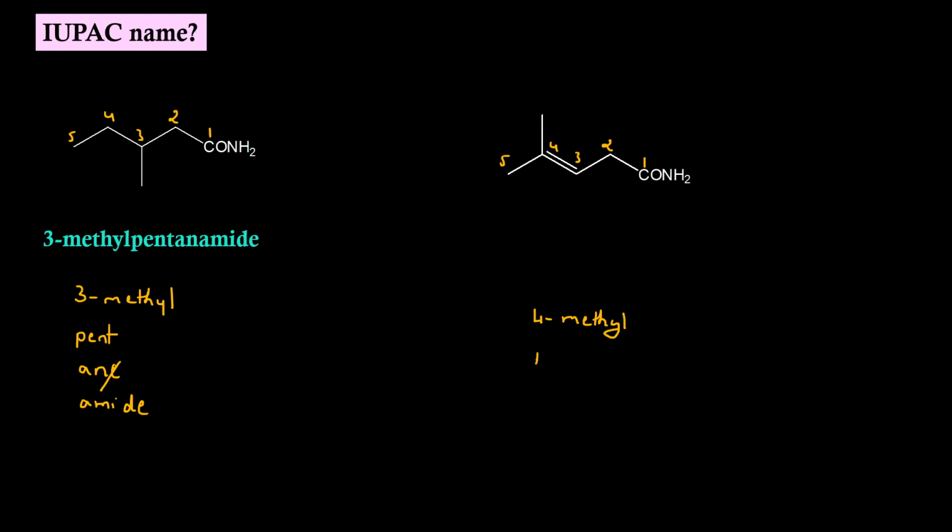Root word is pent. Primary suffix is ene, that is at position 3. Secondary suffix is amide. And we have to drop the E of primary suffix. IUPAC name is 4-methylpent-3-enamide.